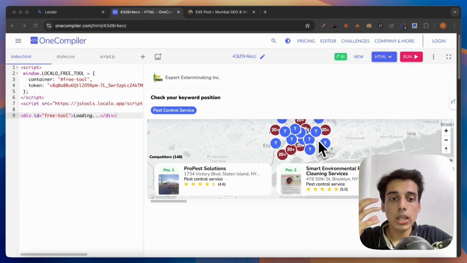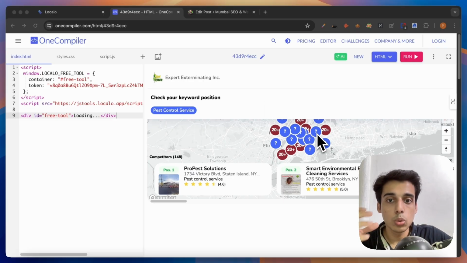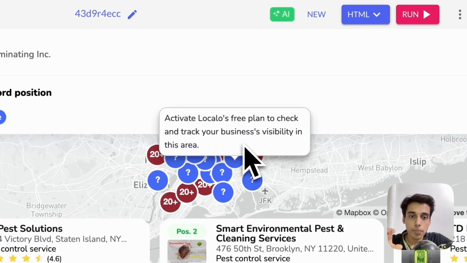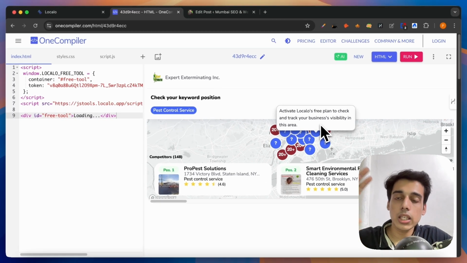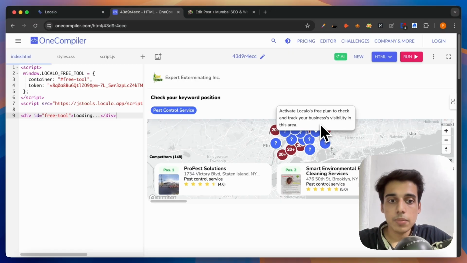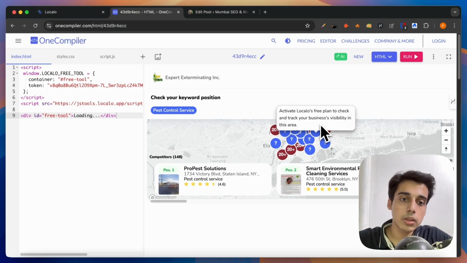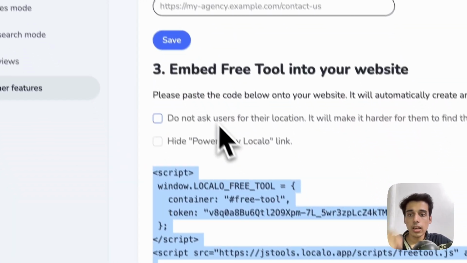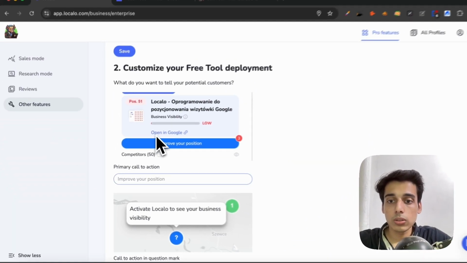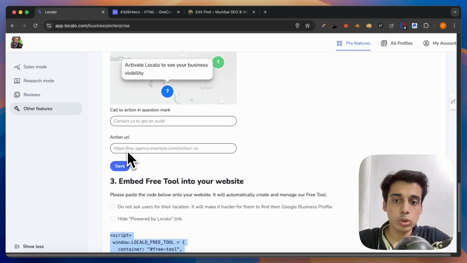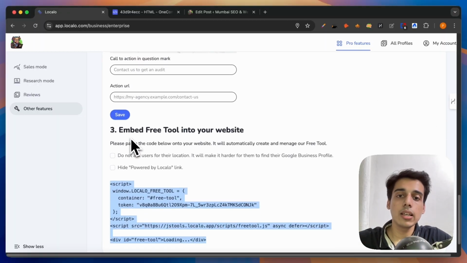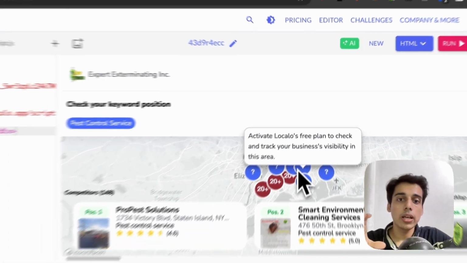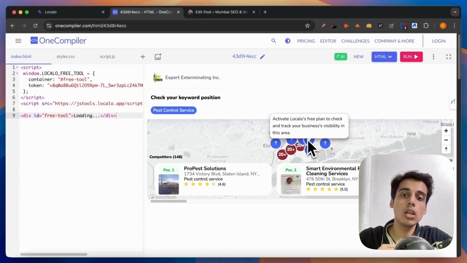और जहाँ भी उनको ये क्वेश्चन मार्क दिखेगा विद इन दिस ब्लू सर्कल, they will see a text what you have set. Like for over here, since I'm running this on an HTML online compiler, I'm seeing a default text which Localo has set. Or else what I can even do, I can add my own and I'll need to authenticate with my domain URL. So वहाँ पे मैं मेरा custom CTA set कर सकता हूँ ताकि जो भी मेरे prospects होंगे वो देख पाएंगे that they can schedule a call with me.